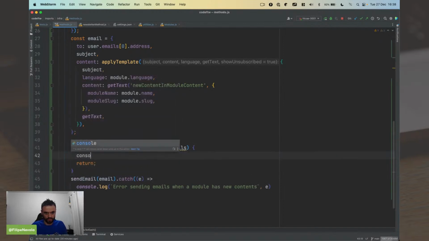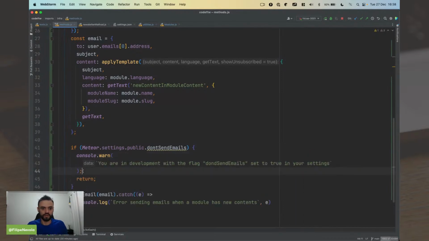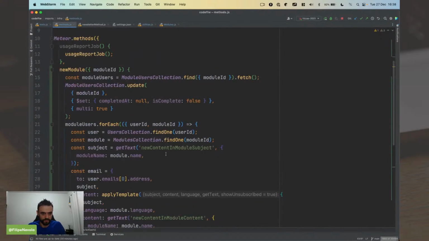I'm just going to put a warning: you are in development with the flag don't send emails in your settings. Later you should create a code to centralize this, okay? But for now, that's going to do the magic. If you don't send emails, you're a developer. Okay.